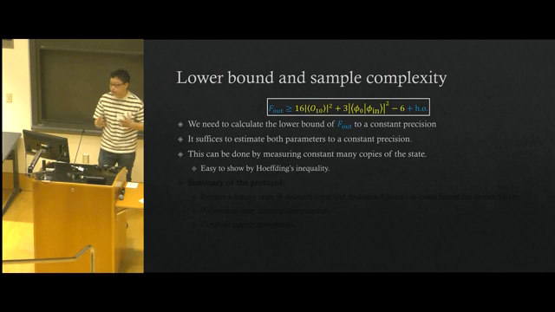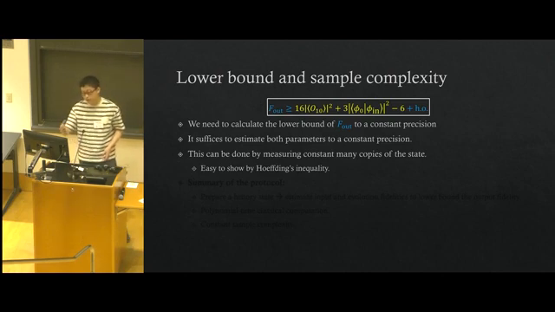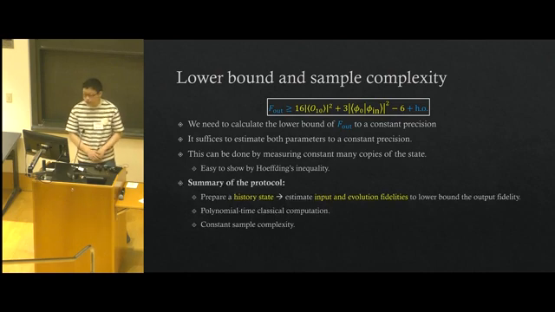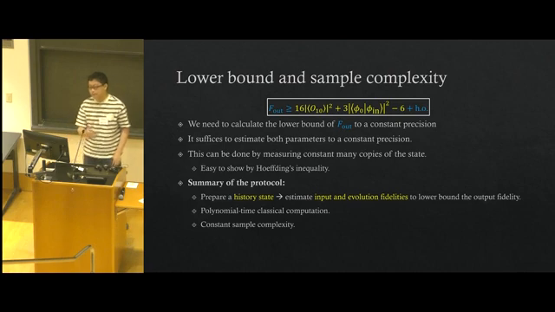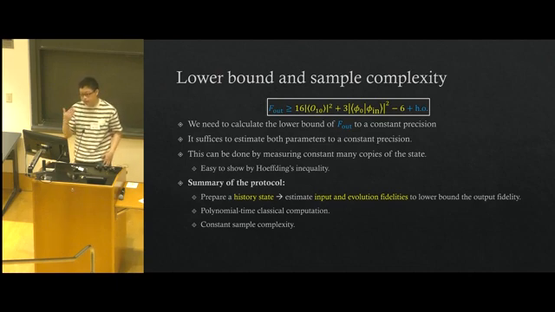And this is something that can be easily shown by applying Hoeffding's inequality, because all the observables in our protocol are bounded. So let me give a summary of this protocol, the verifier's part. This protocol is actually quite simple. The prover needs to prepare a history state, and the verifier needs to estimate the input and the evolution fidelities through trusted measurements to lower bound the output fidelity. And the verifier only needs to run polynomial time classical computation, and we have constant sample complexity, because only a constant number of copies of the history state need to be prepared by the prover.